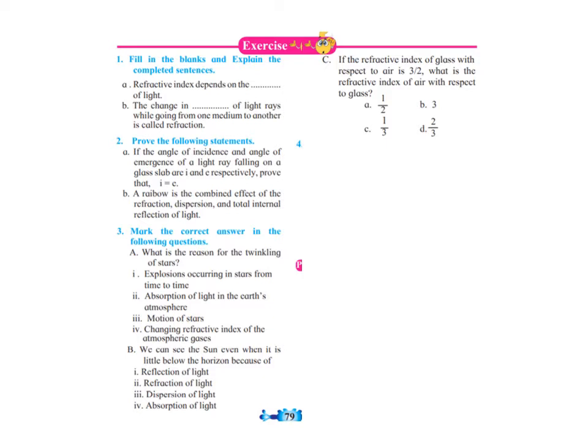There are very few question answers given in the exercise, but in this chapter you have to learn everything. Everything about twinkling of stars, dispersion of light, then delayed sunset and early sunrise, about partial reflection, everything comes as a question, short note along with diagram. So all these need to be revised and learned.